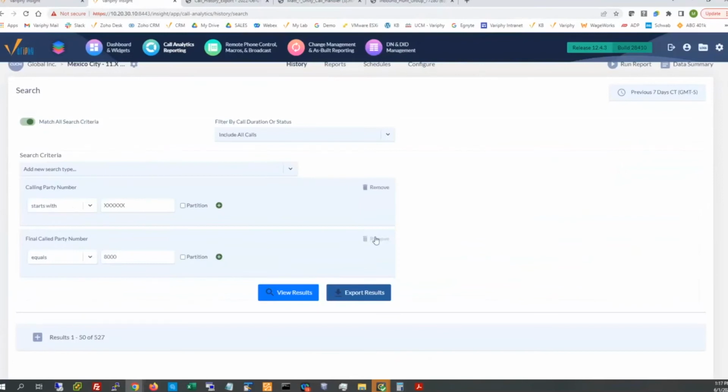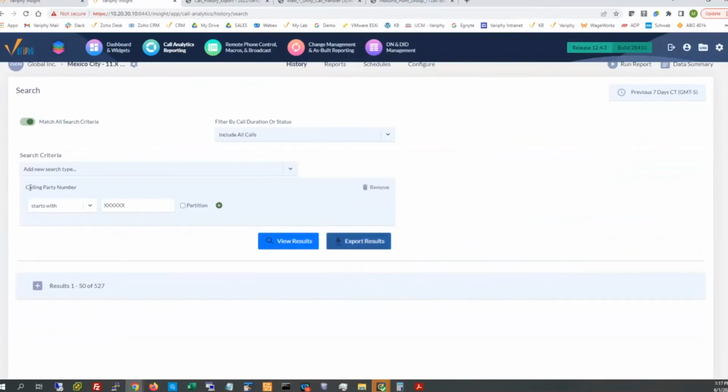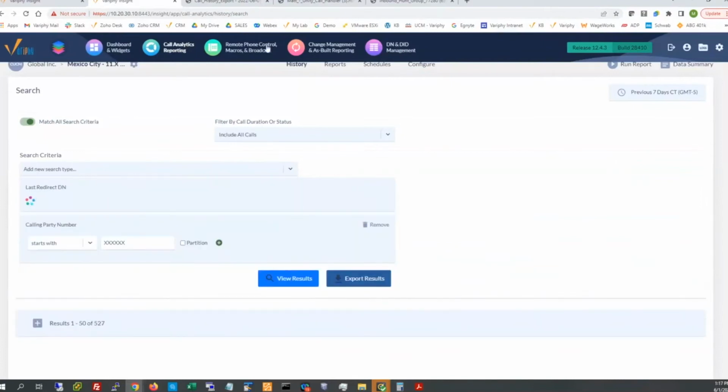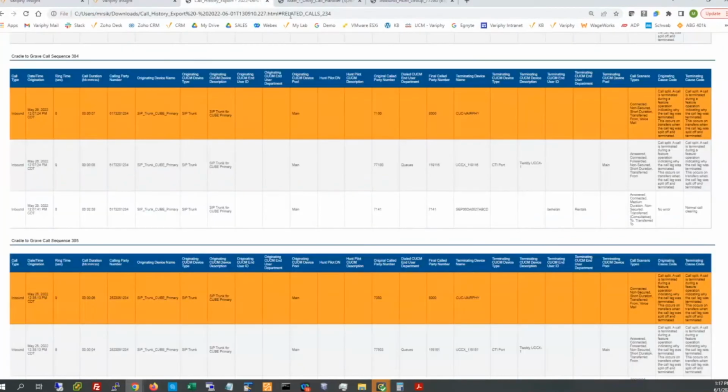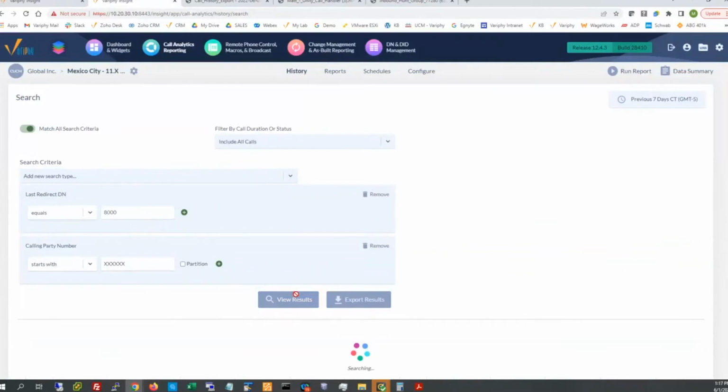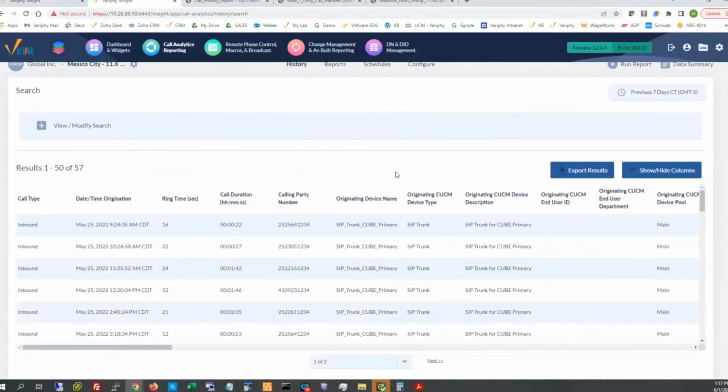Let me remove that, still keeping the external inbound piece, so calling party number starts with greater than my internal digit length. I'm going to pick on last redirect DN. Let's key off of the last redirect of 8,000, and search this for the previous 7 days. Okay, 57 calls. All right, a little better to deal with.